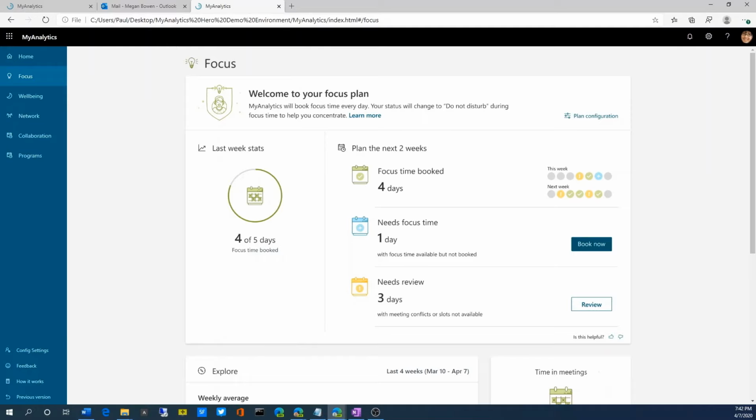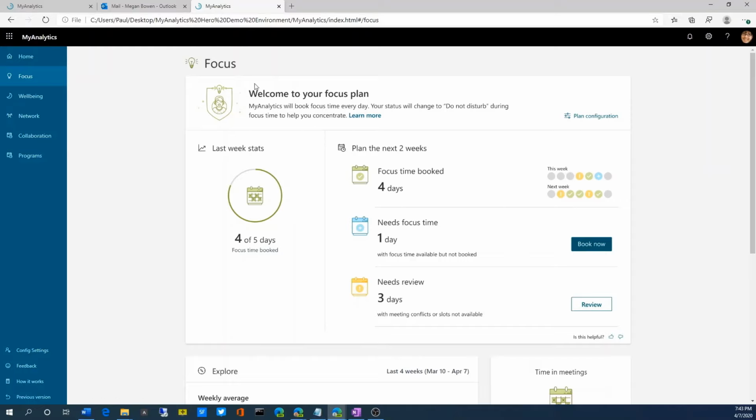In the focus plan generated by MyAnalytics, Megan can see that the last week 4 or 5 days had focus time booked. However, looking into the next 2 weeks, she sees that only 4 of the 10 work days have focus time booked on her calendar.